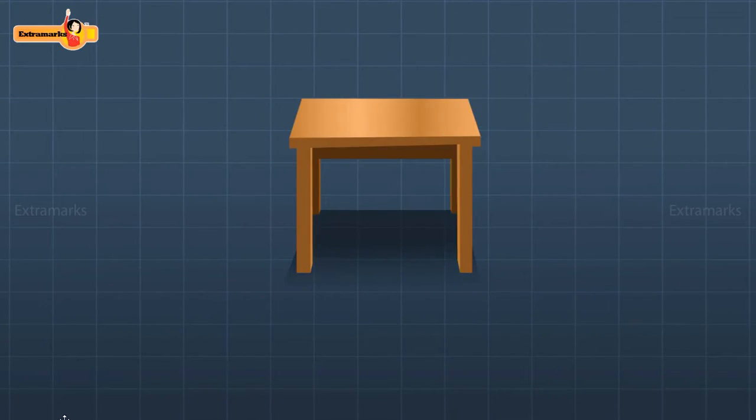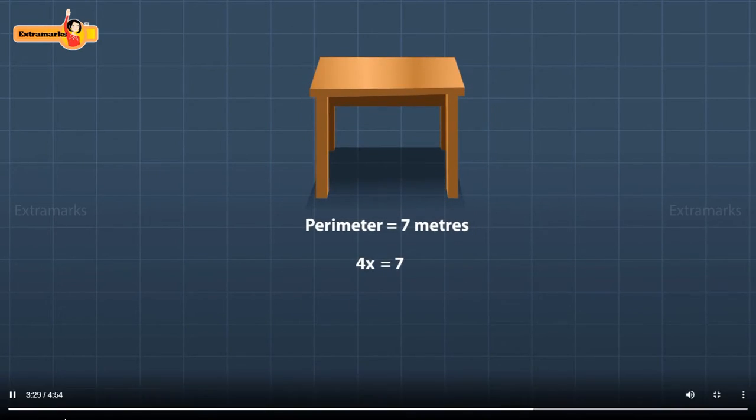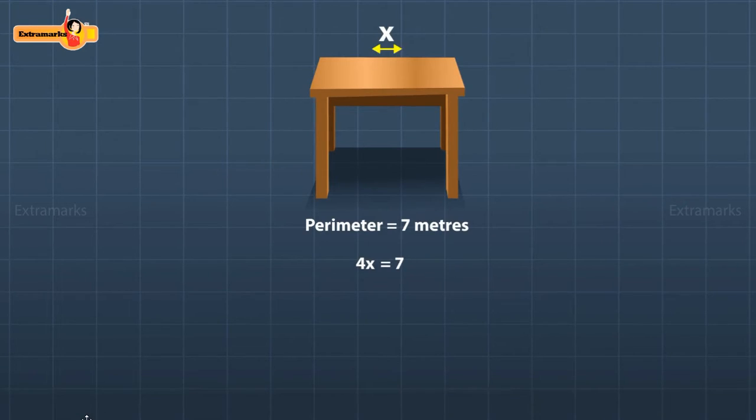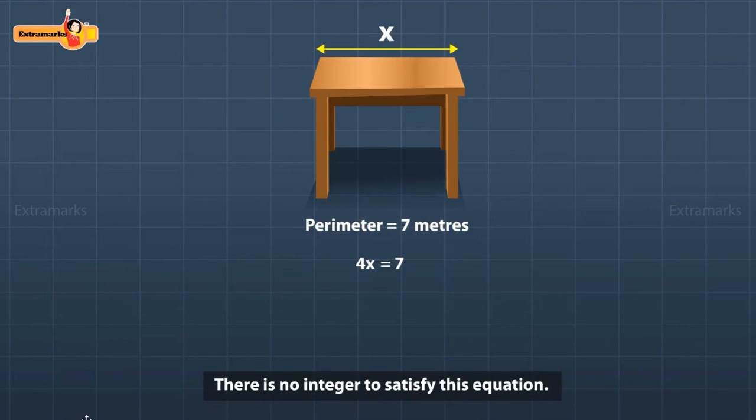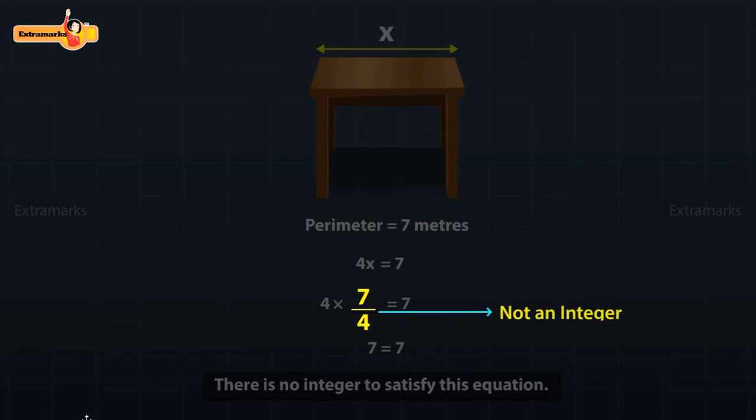Consider the top of a table which is a square board of wood with its perimeter 7 meters. To find its side length, we have to solve the equation 4x equals 7, where x is the length of a side of the board. We see there is no integer to satisfy this equation. Actually, we need the number 7 upon 4 to satisfy this equation, and this number is not an integer.